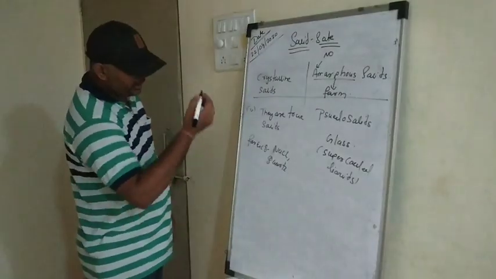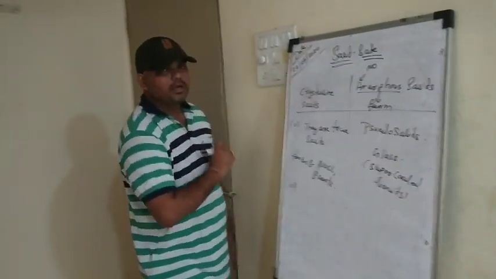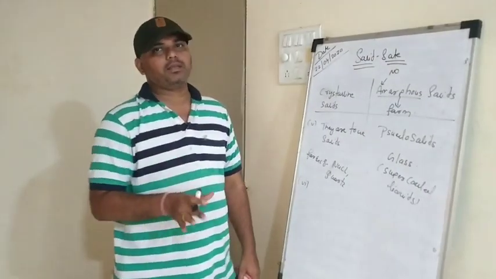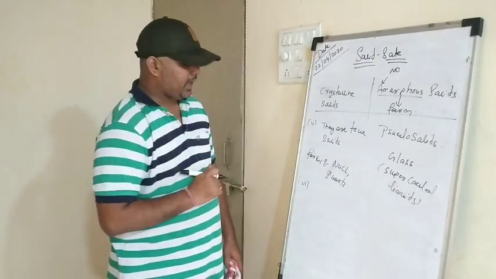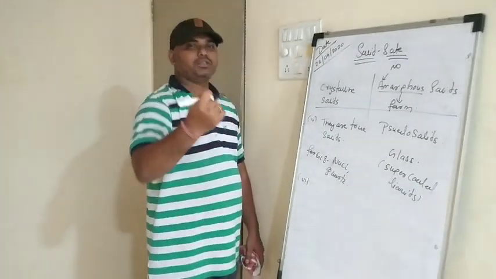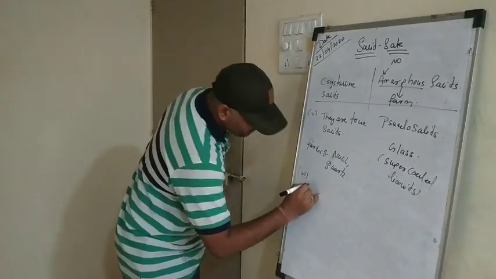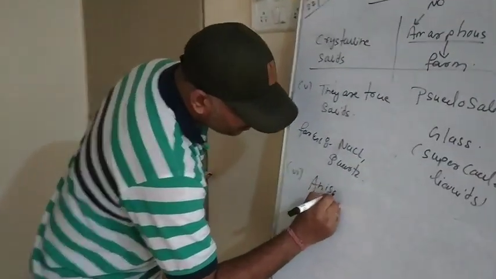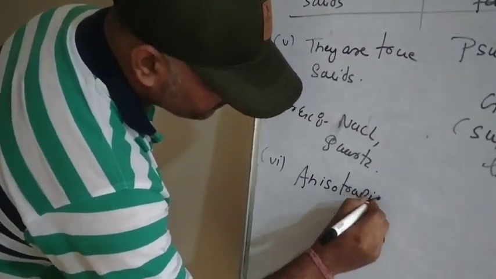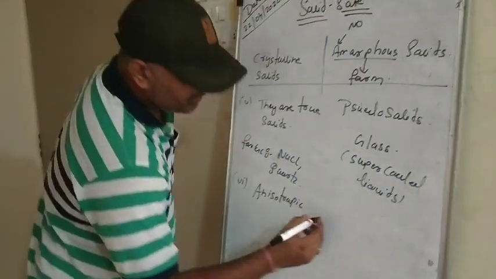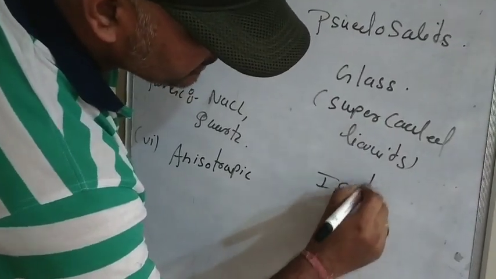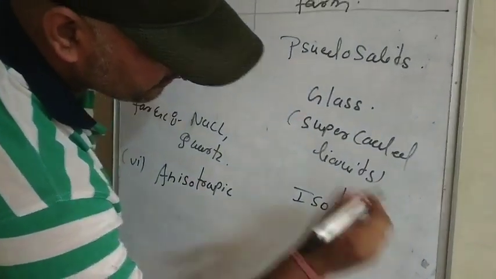Okay, one more important point of differentiation, which is many a times asked in the board exam, is isotropy and anisotropy. Crystalline solids are anisotropic and amorphous solids are isotropic, right?